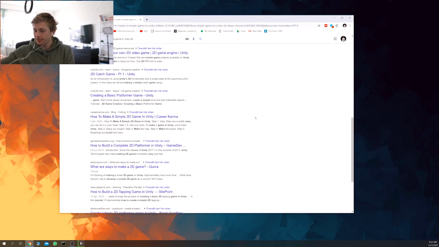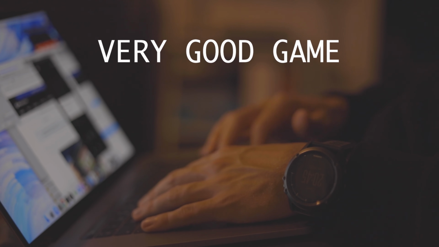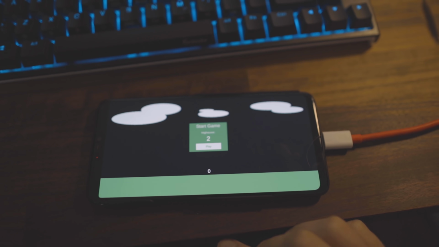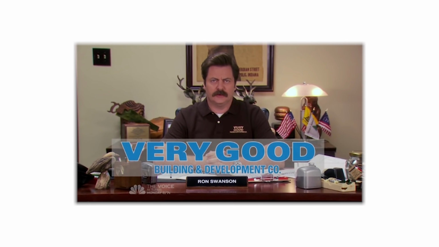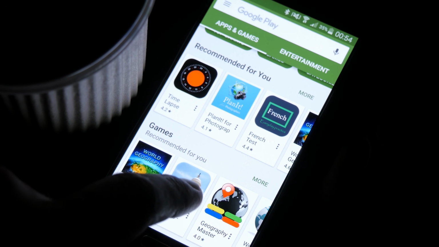I already have a name for the app, and it's going to be called Very Good Game, because, you know, of course. No, but the name is taken from the great Ron Swanson of Parks and Rec. "Hire Very Good Building Company for your construction needs, or do not. I am not a beggar." So you can download it and give it a try. It's free, and there's a link in the description.